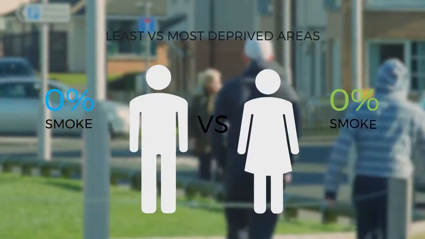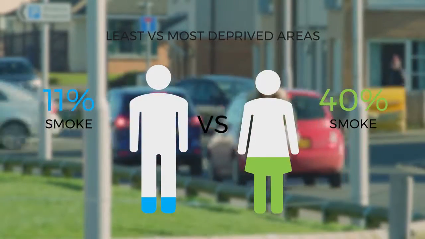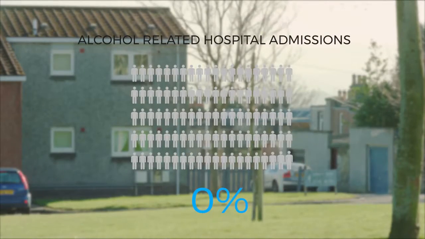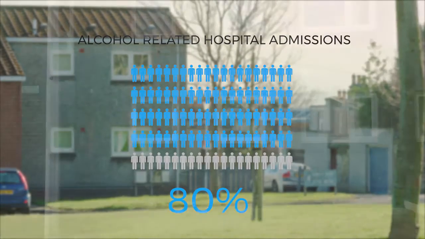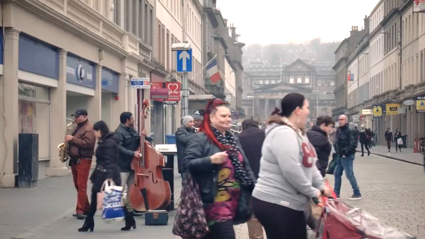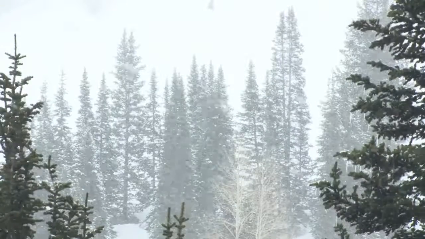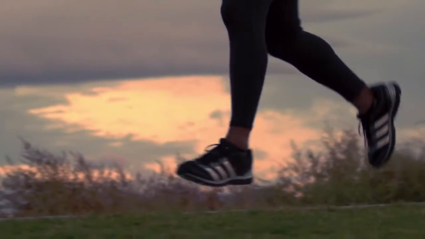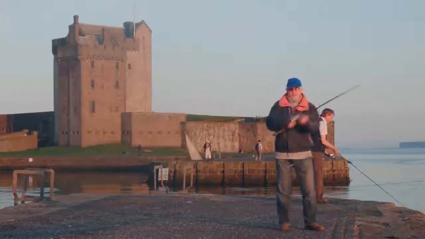The percentage of adults who smoke is 11% in the least deprived areas versus 40% in the most deprived areas, along with 8 times as many hospital admissions for alcohol-related problems. Often the blame is put at the door of poverty, but this does not illustrate the whole narrative at play here. There are multiple complex factors that occur in Scotland in where and how people live, and at a wider scale, this is the same for all countries in the world.